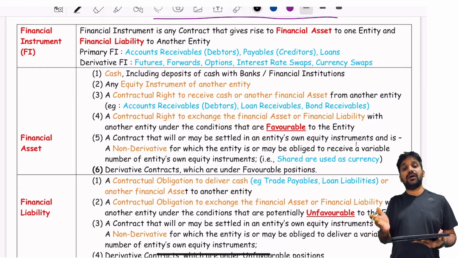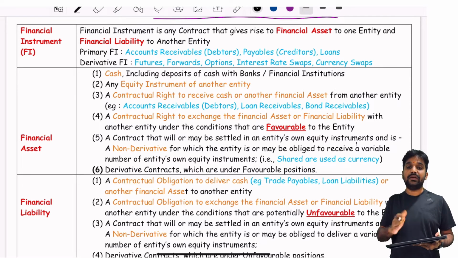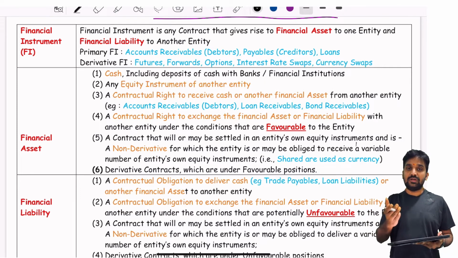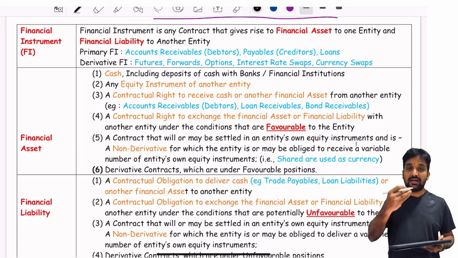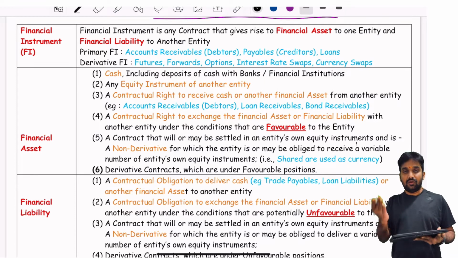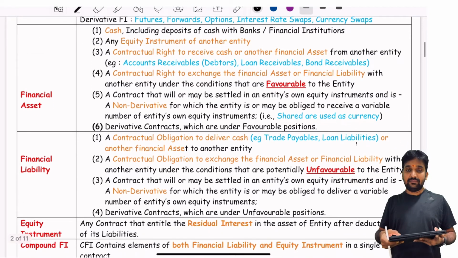The other party who agreed to pay, exchange, issue, or convert into their own equity shares, who are the writers of the options, the counterparty of a company, for them all these are financial liabilities.